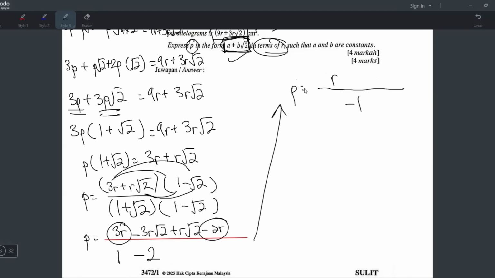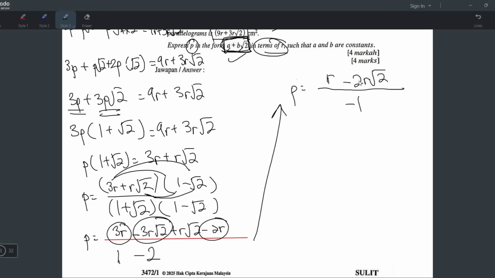So R lah. Okay, but the R I will write at the back. Later you will know why. Is it good to write at the back? No. It's better to write here actually. Yeah, because the form is like that, right? Okay, sekarang square root 2 dengan square root 2 boleh buat. Tadi sudah explain, dia adalah similar cert. Similar cert means you have the same value inside the square root. So bila dia similar cert, kita boleh anggap ni sebagai macam X lah. So dia akan jadi negative 3Rx plus Rx. So kita boleh buat negative 3R plus 1R, which is negative 2R, but with the square root 2 of course.